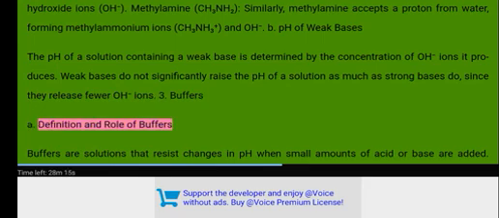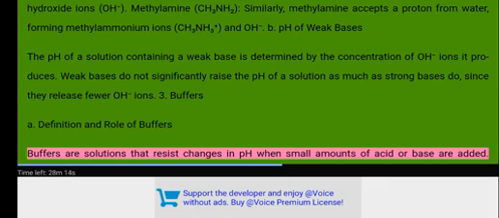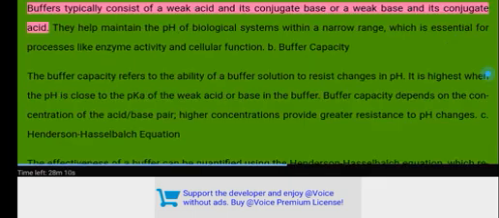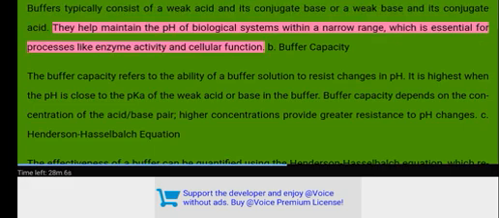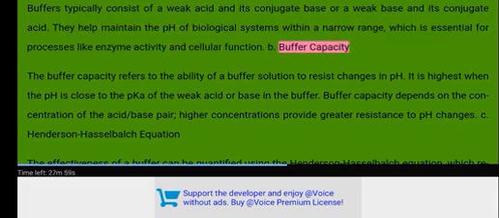3. Buffers. A. Definition and role of buffers. Buffers are solutions that resist changes in pH when small amounts of acid or base are added. Buffers typically consist of a weak acid and its conjugate base, or a weak base and its conjugate acid. They help maintain the pH of biological systems within a narrow range, which is essential for processes like enzyme activity and cellular function.